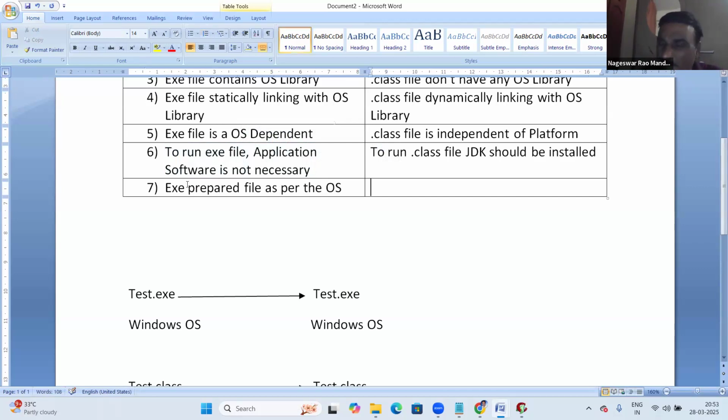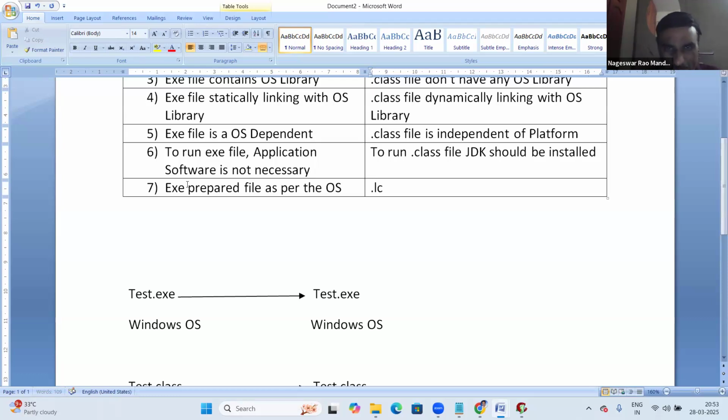As per the OS, right? Is a dot class file a prepared file? No. Dot class contains bytecode. That bytecode has to be converted into binary format, and after converting to binary format, it has to link with the OS library. So bytecode to binary conversion and linking with the OS library happen at runtime. That is not a prepared file.